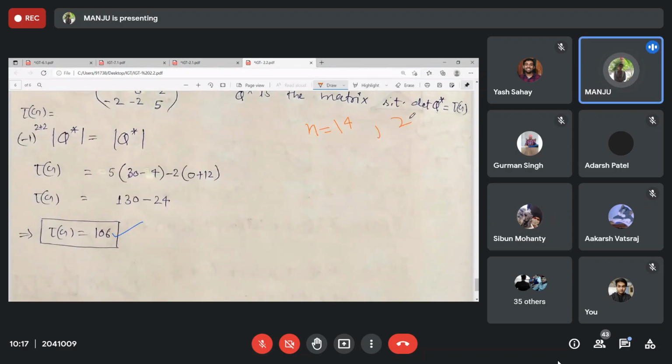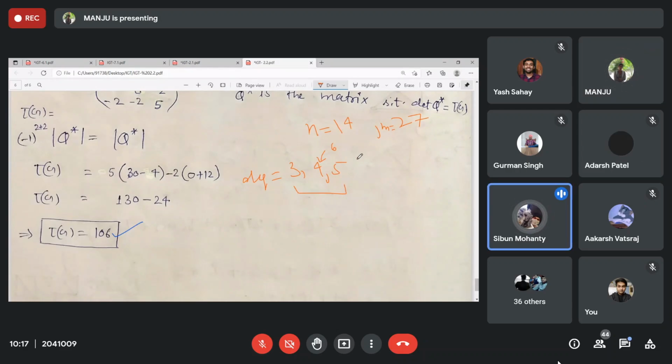The graph contains degrees 3, 4, 5. 6 vertices have degree 4. And how many vertices have degree 3? Is it 5 or 7?